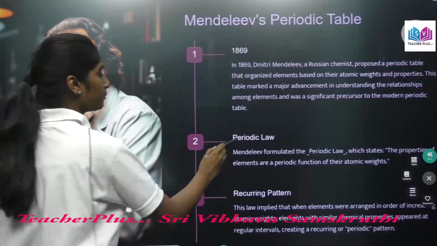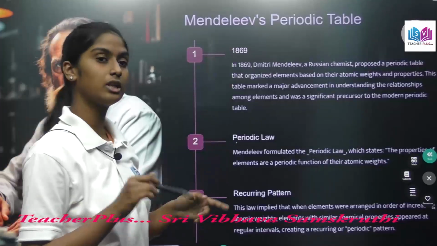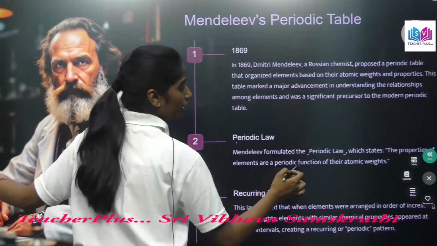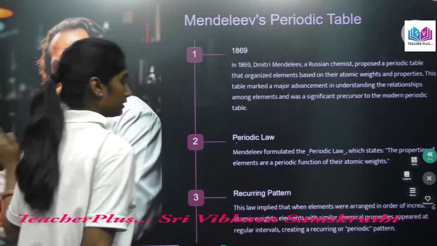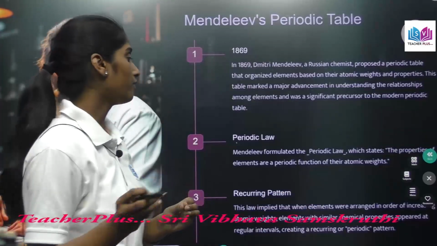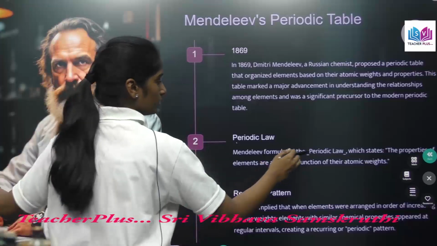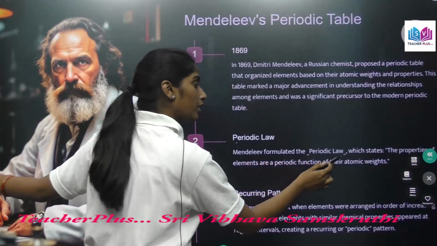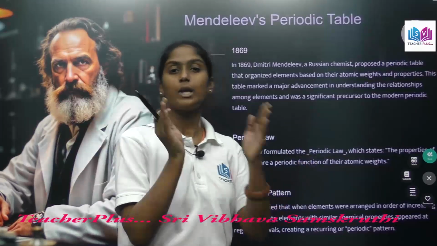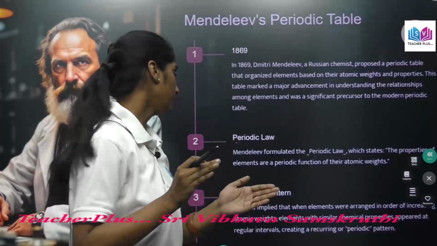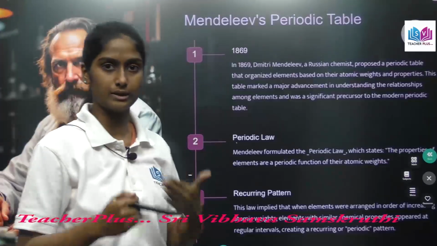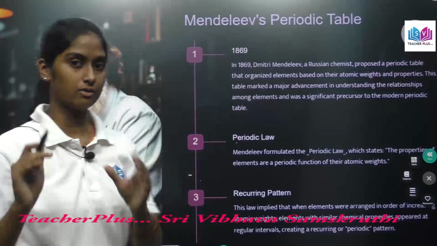And here the table's periodic law was: the properties of elements are the periodic functions of the atomic weights. Mendeleff formulated the periodic law, which states that the properties of the elements are the periodic functions of their atomic weights. Here atomic weights are important, okay?